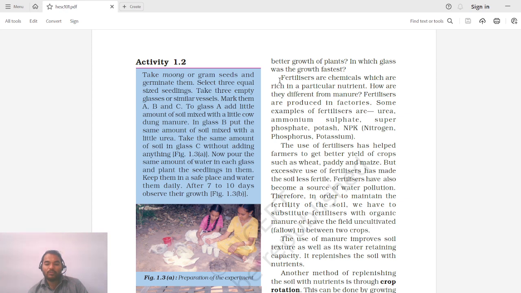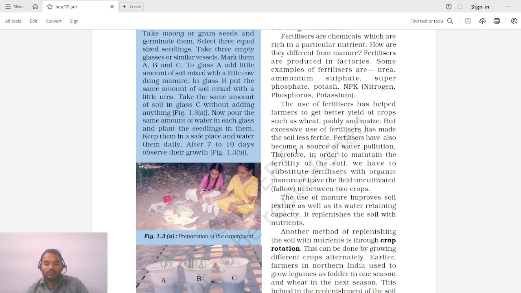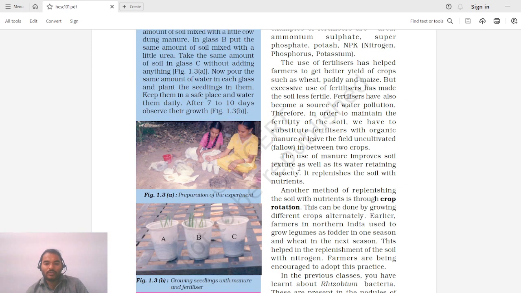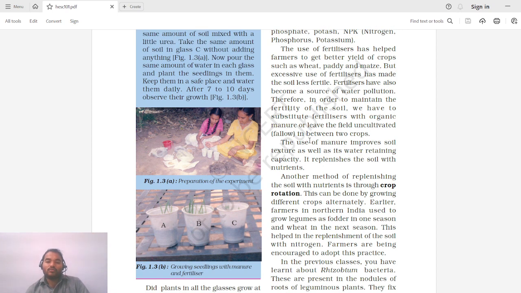The use of manures improves soil texture as well as its water retaining capacity. It replenishes the soil with nutrients. So manure not only provides nutrients, but it also helps in retaining water in the soil. Instead of just water draining out of the soil, manure also helps in retaining the water.